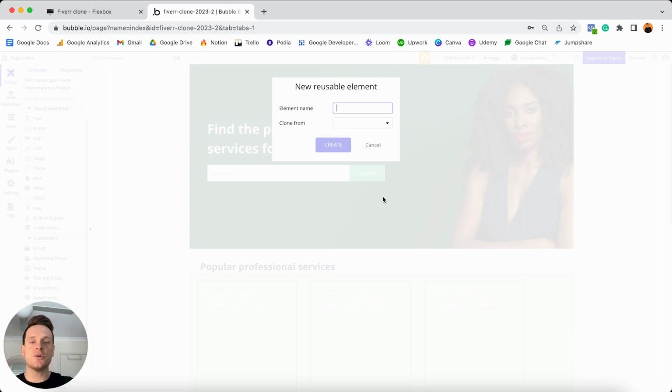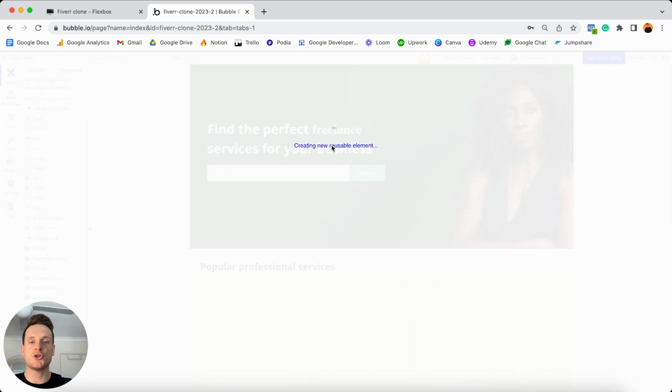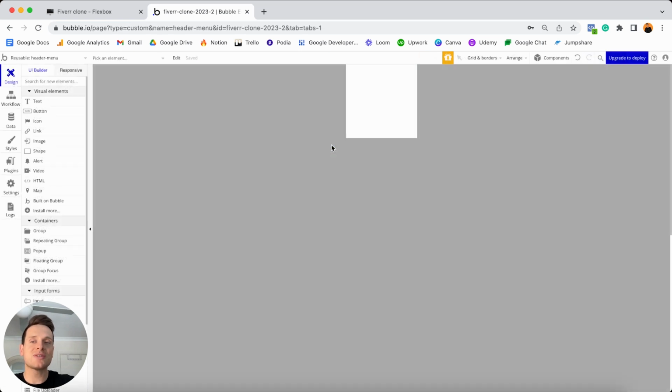And so the first thing you'll need to do is give a name to your reusable element. In this case, I'm just going to call mine the header menu. I'm then going to choose to create this. And then what you'll see is that this reusable element is going to take you through to a separate page. And this is where you can actually build out the element itself.